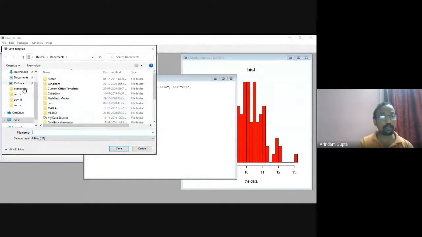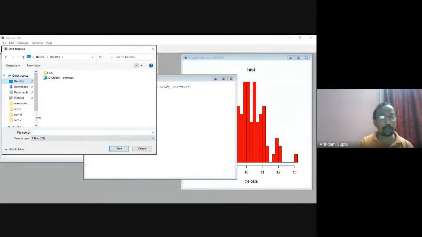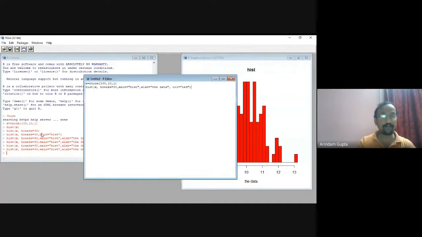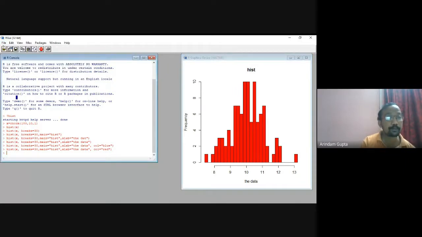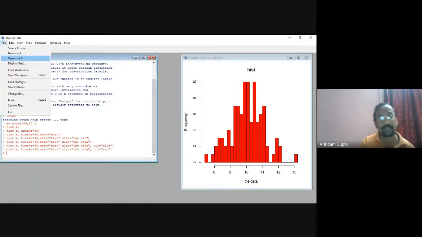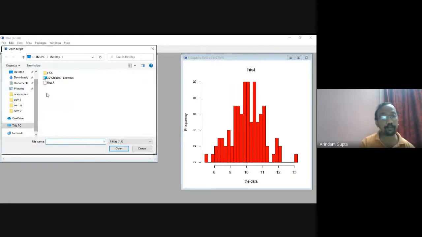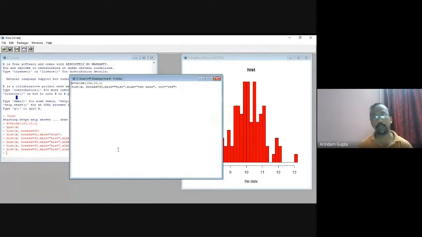Suppose on the desktop, first save, close this file, and now we open this. Open script. This is the desktop, choose, and this. Okay, very easy procedure.